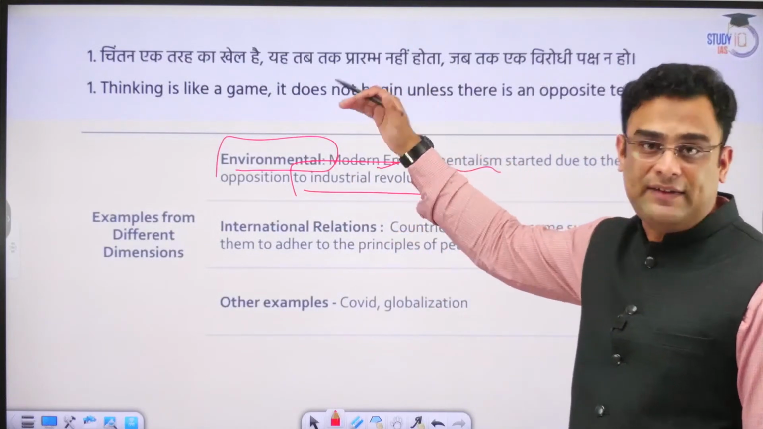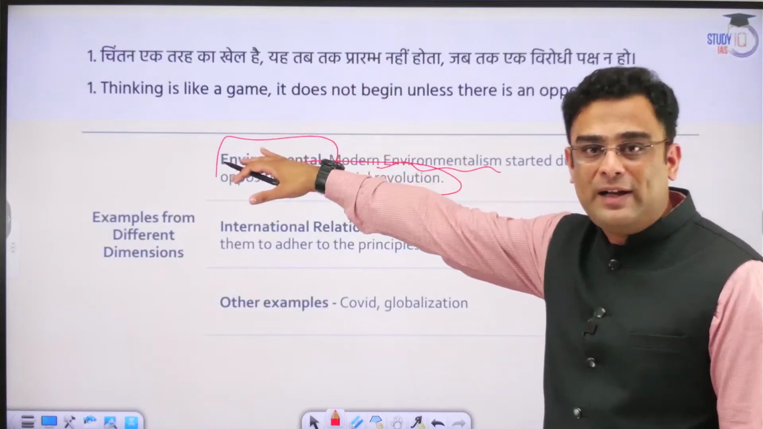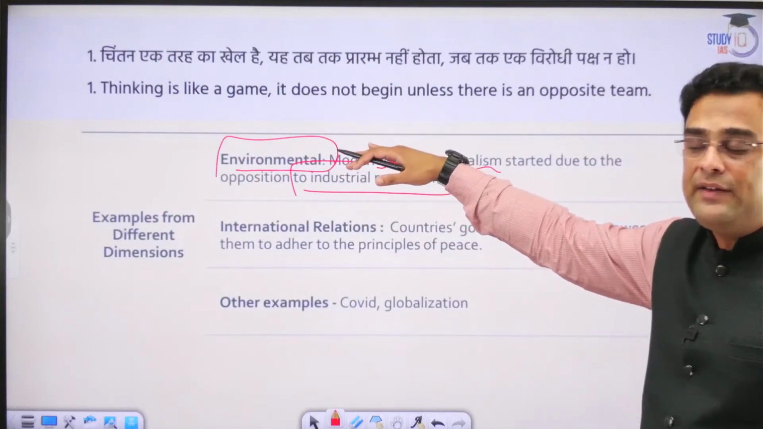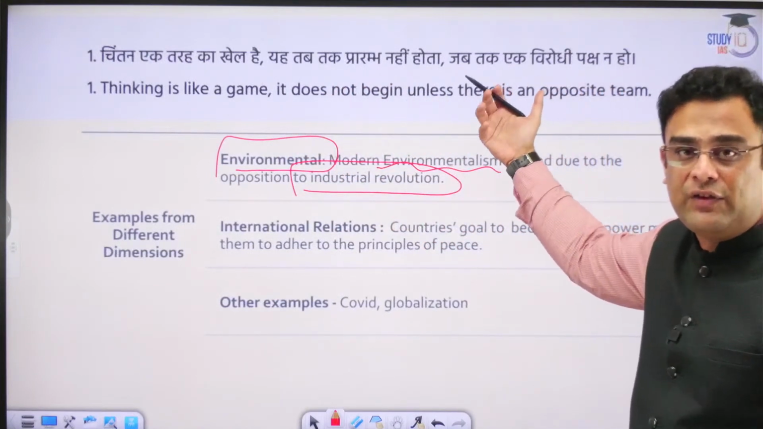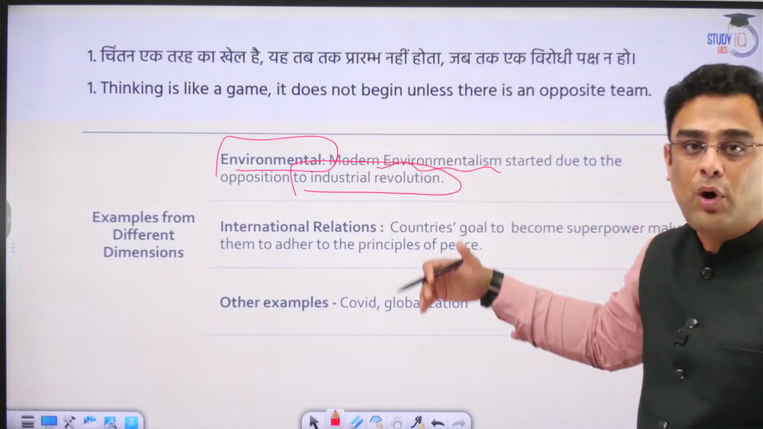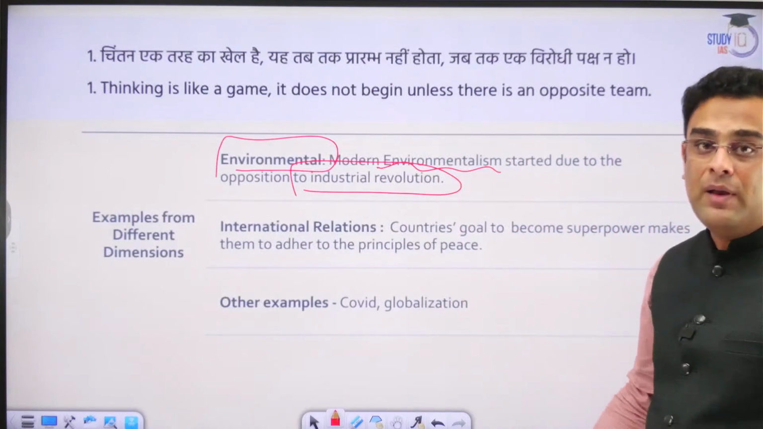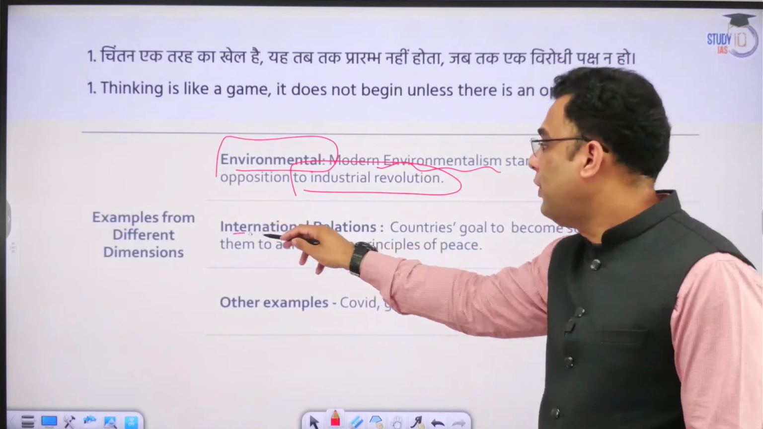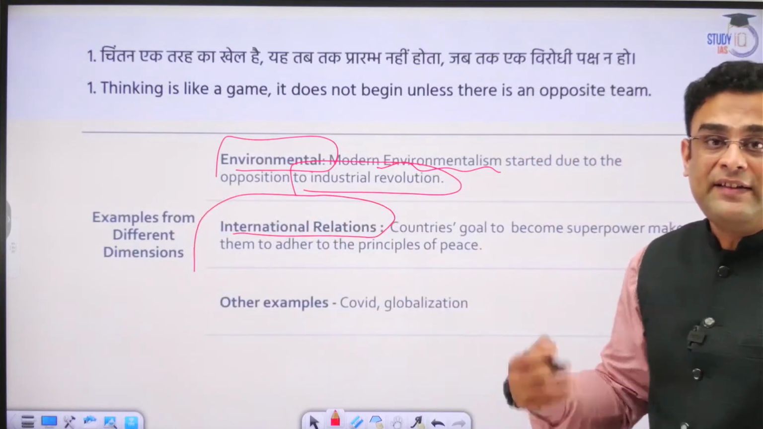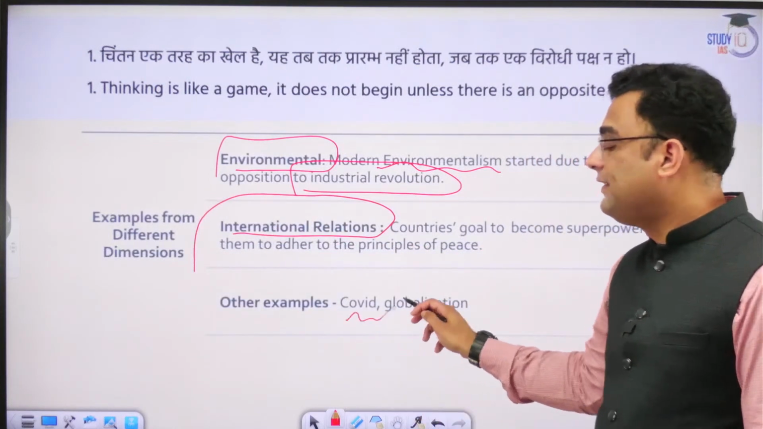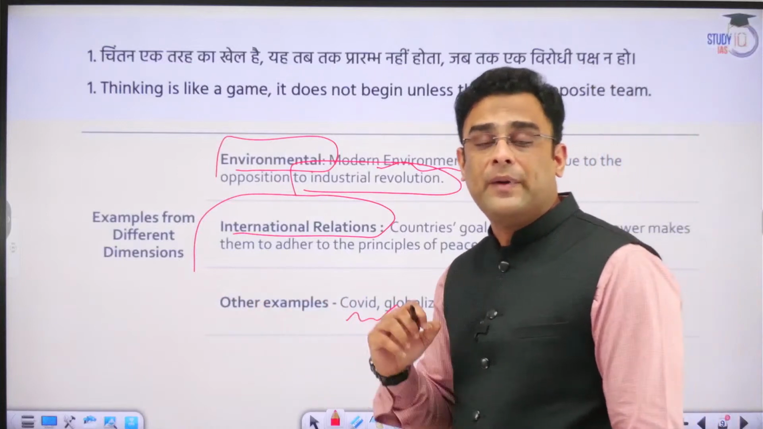That is the context, guys. So thinking along environmental protection lines, where does it originate? It originated in the challenge that the industrial revolution had brought in its wake. I already gave you several examples from international relations also. Our recent experience of COVID also fits this same frame.